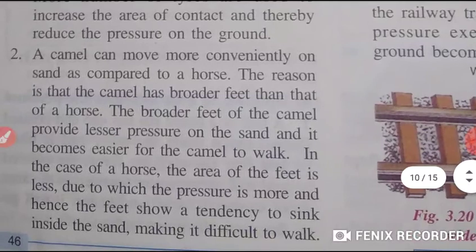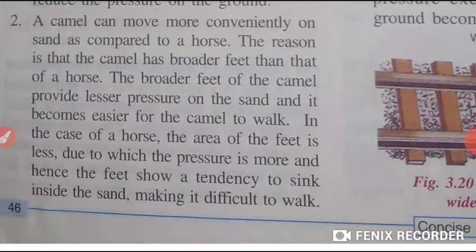A camel can move more conveniently, students, on sand as compared to a horse. What is the reason? The reason is that a camel has broader feet than a horse. The broad feet of the camel exert lesser pressure on the sand, and it becomes easier for the camel to walk. But the area of the feet of a horse is less, due to which the pressure is more, and the feet tend to sink into the sand, making it very difficult to walk.